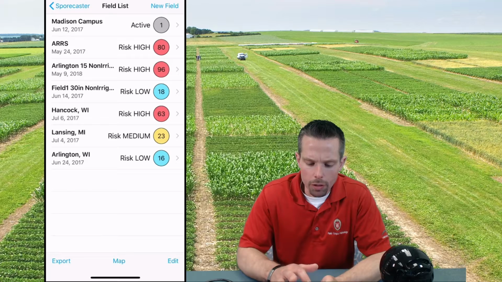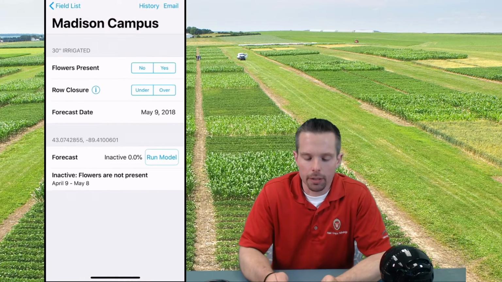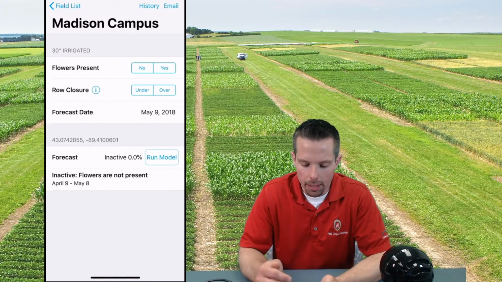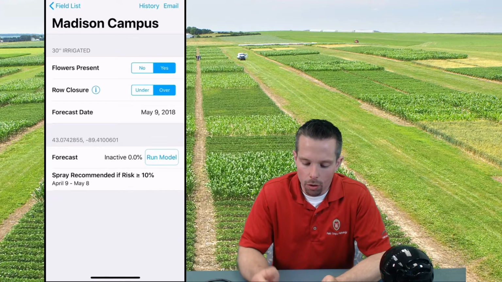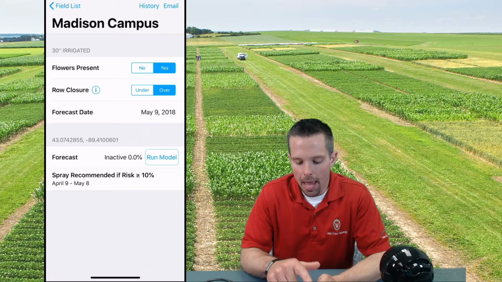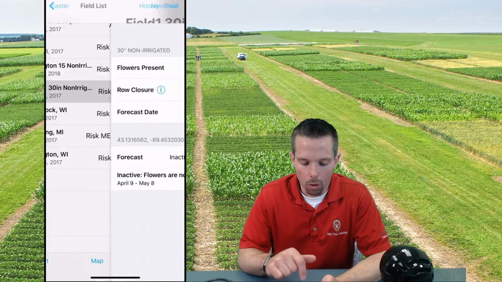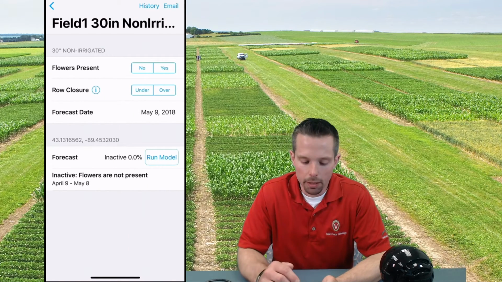For instance, the first model, which we used here in this Madison campus example, if we choose flowers present, yes, and the row closure over threshold, you'll see we have a recommended spray threshold of just 10%. This is because we did some validation work to actually verify these spray thresholds, and they do vary among the two models. If we back out and look at the field 1, which runs a little different model here,